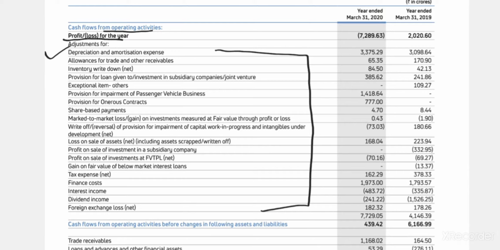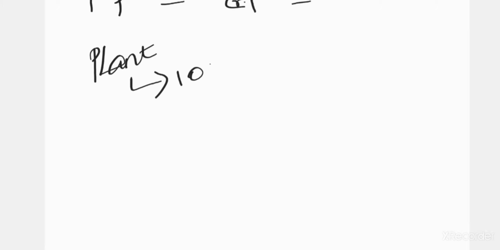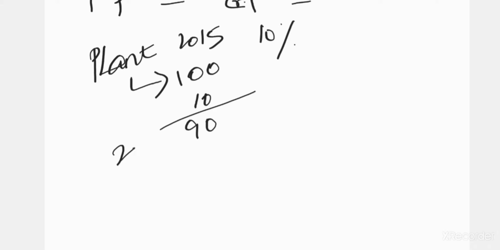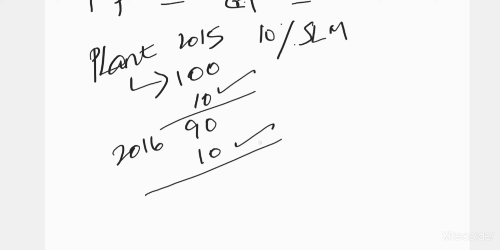The first thing is depreciation and amortization expenses. What is that? You buy a plant for manufacturing a car for 100 rupees in 2015. This can be depreciated at 10% every year. Okay, so first year 10 rupees will go, it will become 90 in 2016. Then again 10 rupees will go. There are different methods of depreciating. If it is SLM, you can just straight away put a 10, 10, 10 reduction every year.